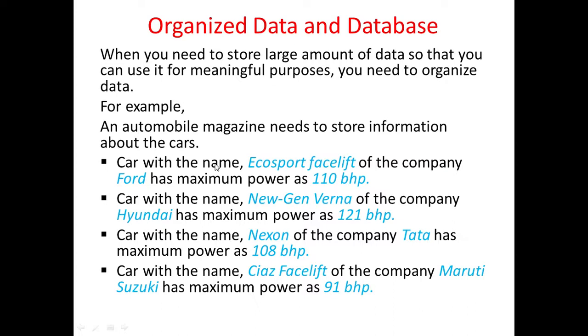And if we are asked which company has the highest power in which vehicle, we will not be able to give this information. So then we need to organize this information in the form of a table so that we can easily retrieve it whenever we want to.